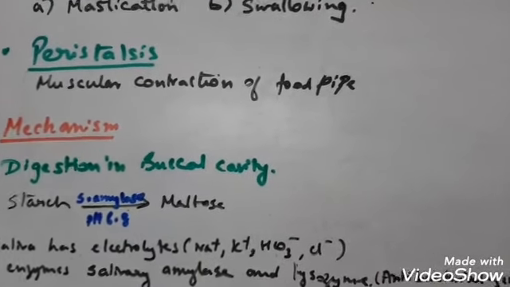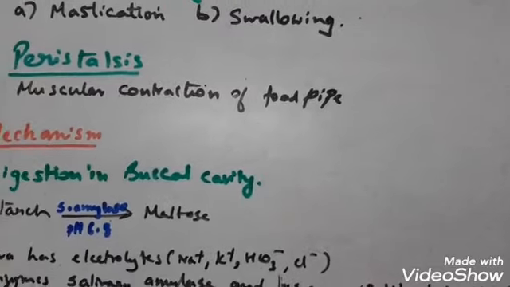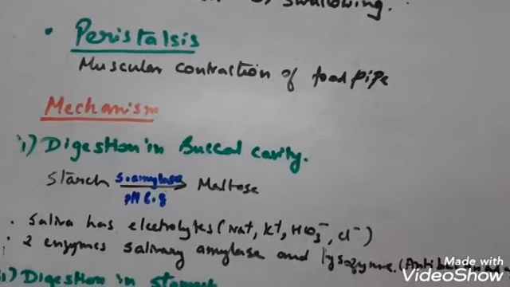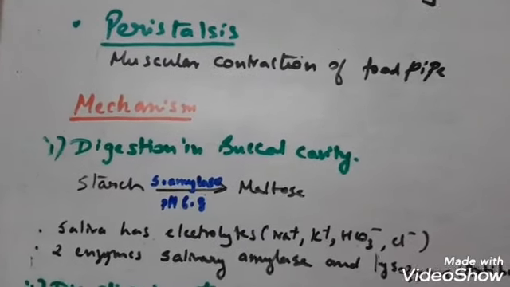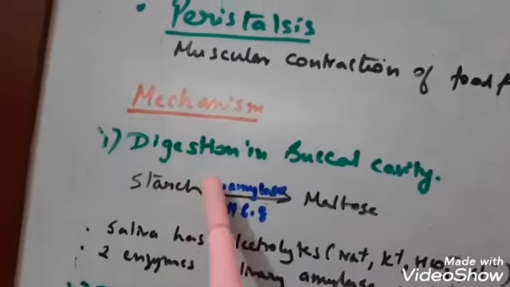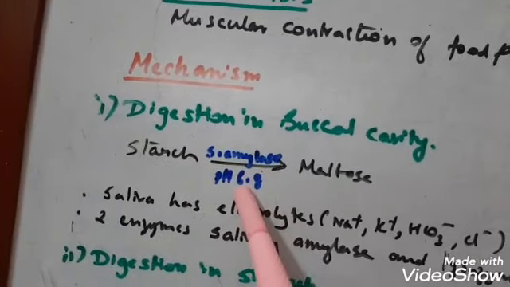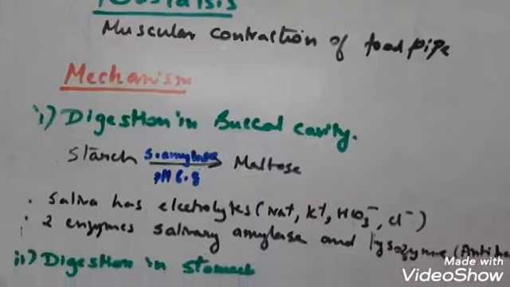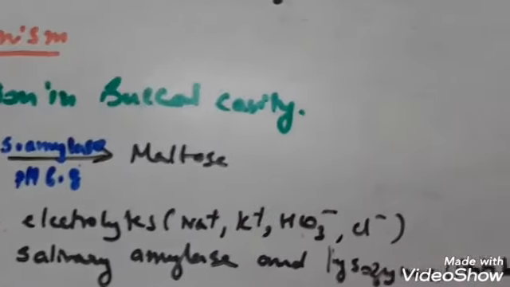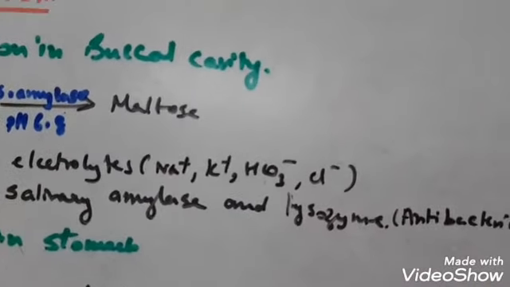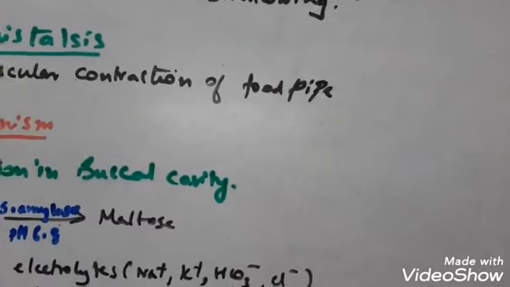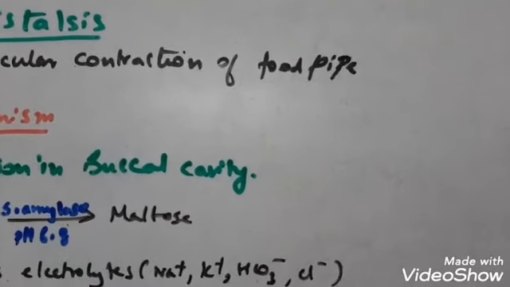At a pH of 6.8, salivary amylase acts on the starch-rich food and converts starch into maltose. And lysozyme helps to kill the bacteria present in our food. So these are the functions in the oral cavity or buccal cavity.